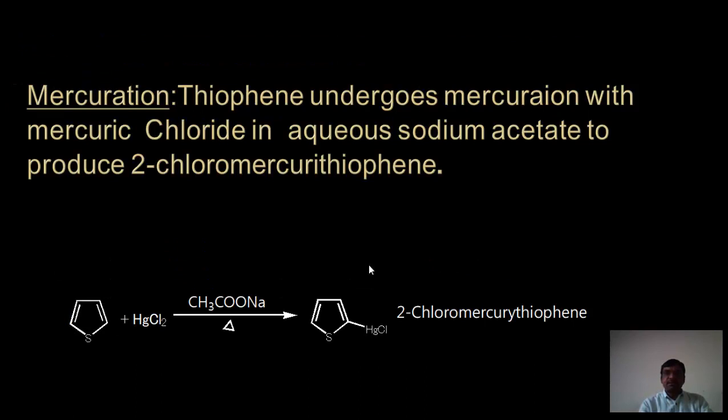Mercuration means addition of mercury atom at 2 number position. Thiophene undergoes mercuration with mercuric chloride in aqueous sodium acetate to produce 2-chloromercury thiophene. Here is mercuric chloride reacting with sodium acetate. Under heating condition, we will get 2-chloromercury thiophene.